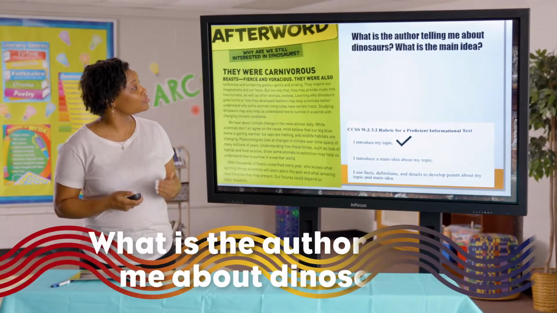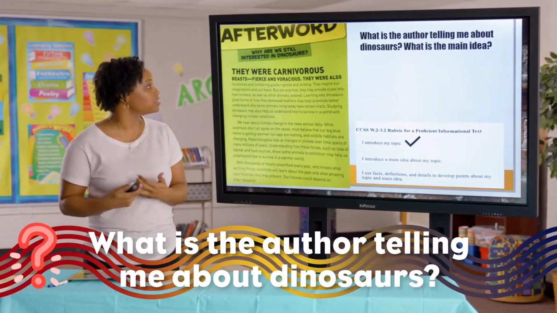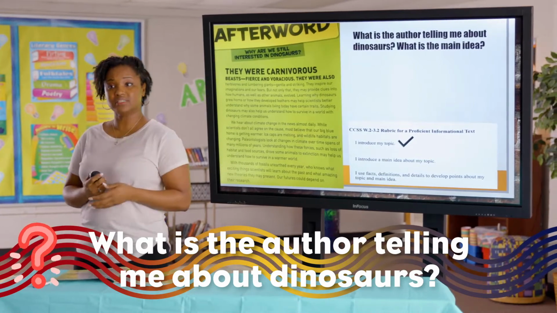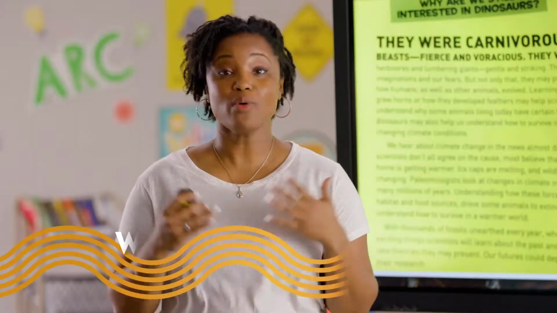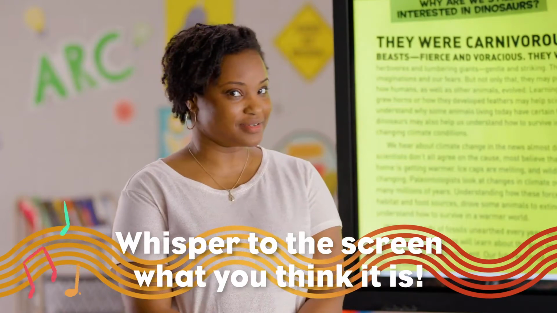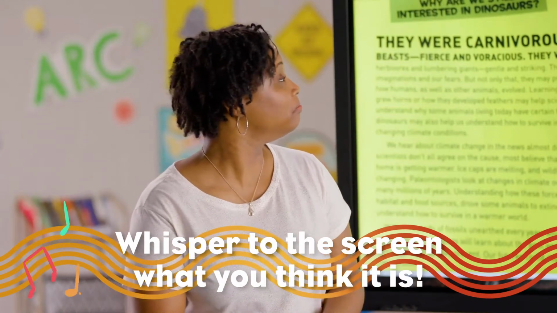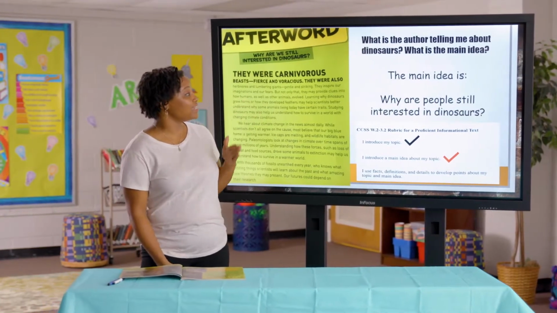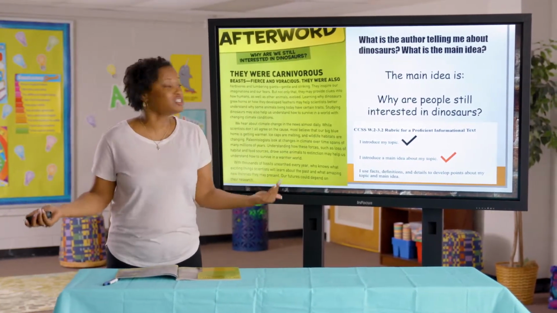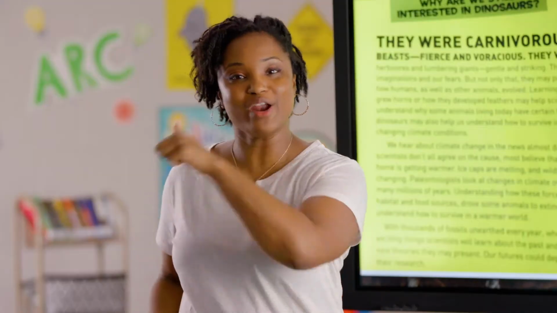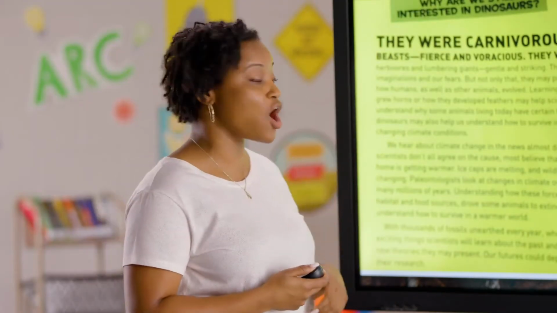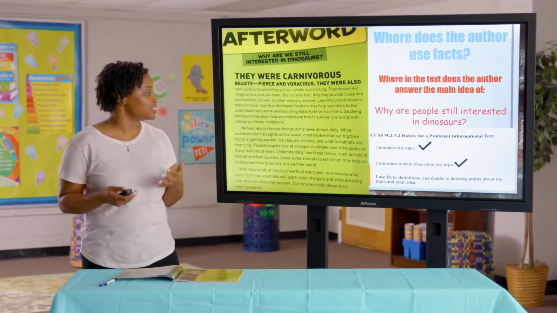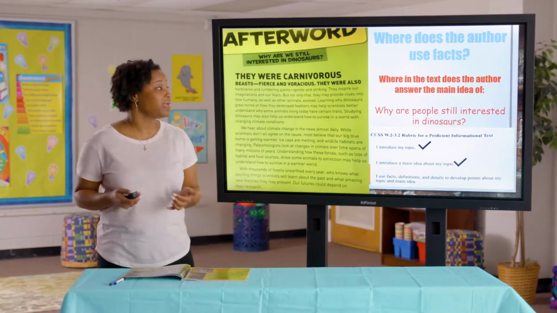So the author gets a thumbs up. Next, what is the author telling me about dinosaurs? What is the main idea? What do they want me to understand? I'm going to give you some think time. All right, whisper to the screen what you think it is. If you said that the main idea is why are people still interested in dinosaurs, you are right on the money. Thumbs up to you and thumbs up to our author. Next we're going to look at how the author uses definitions and details to develop his points about the topic and the main idea.